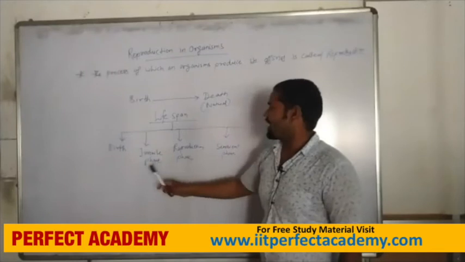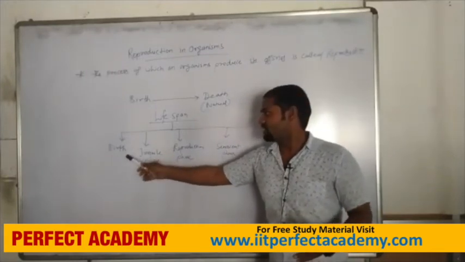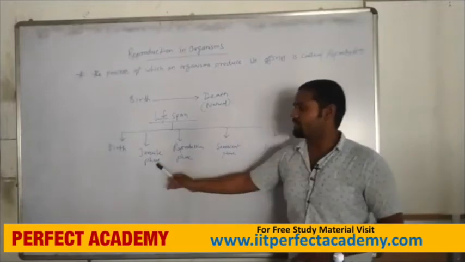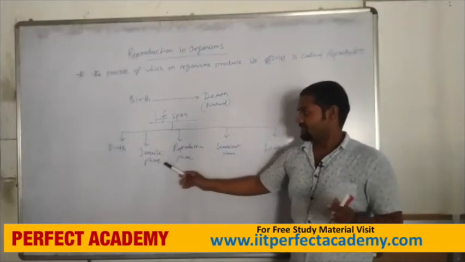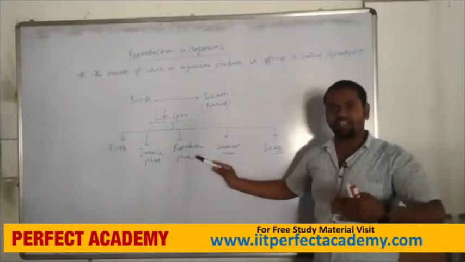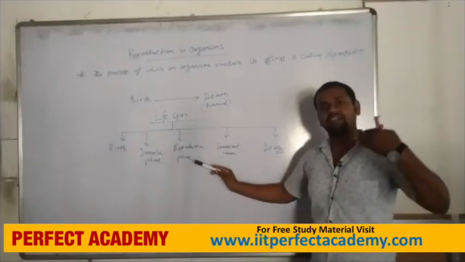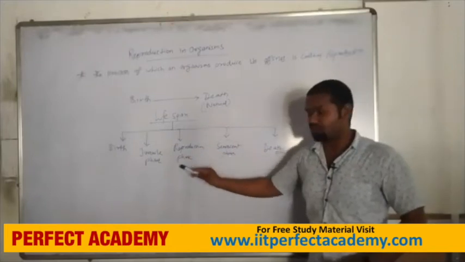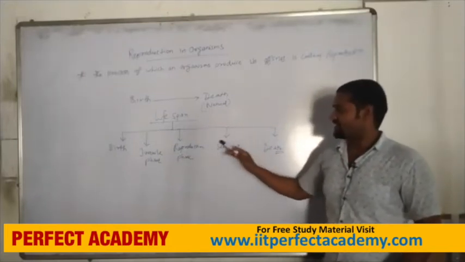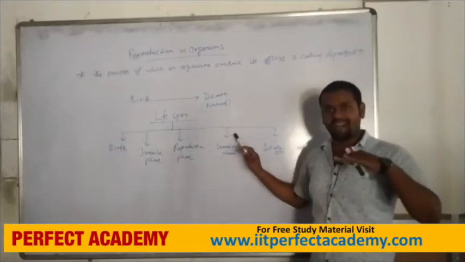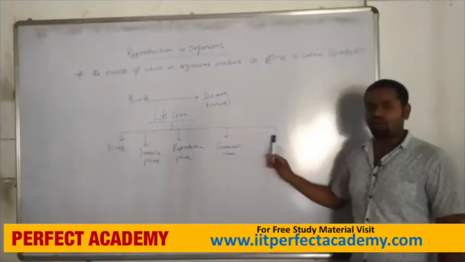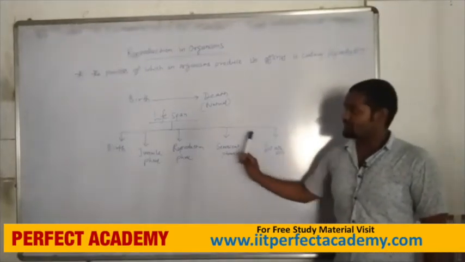This is from birth or formation to death. The juvenile phase is the working, growing period. The reproductive phase is the formation of the gametes, the new generation. The senescent phase is the relaxed phase of the lifespan. Then death. Okay students, there are 5 phases in total in the lifespan.